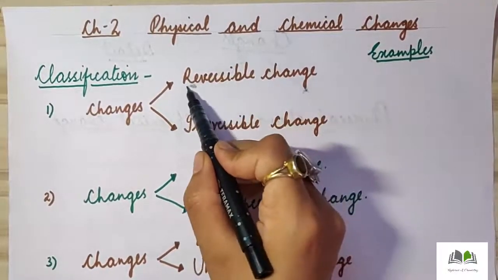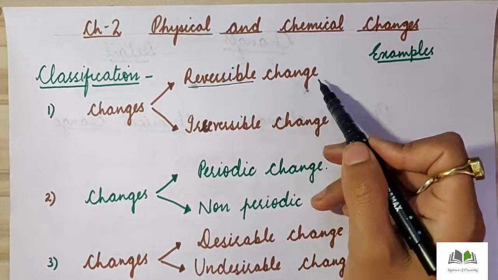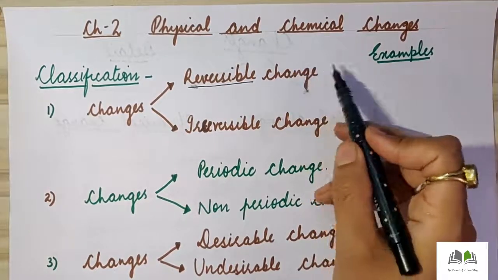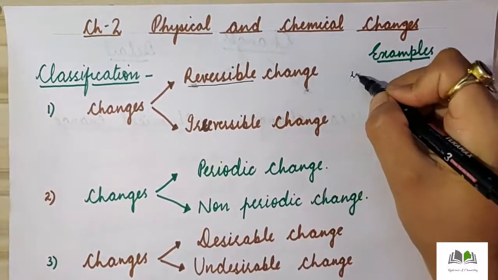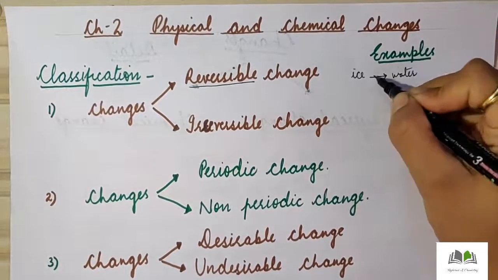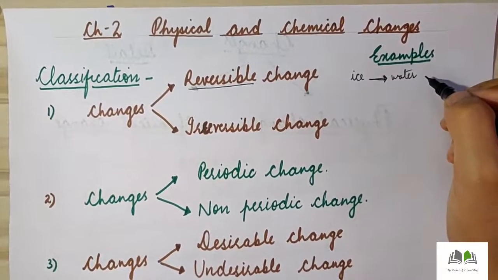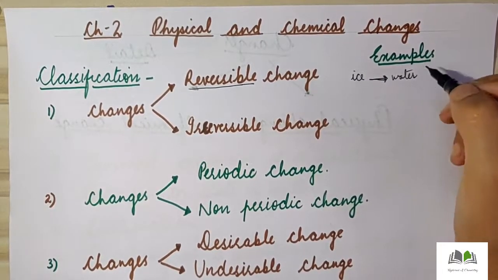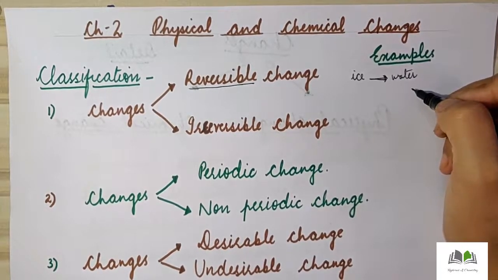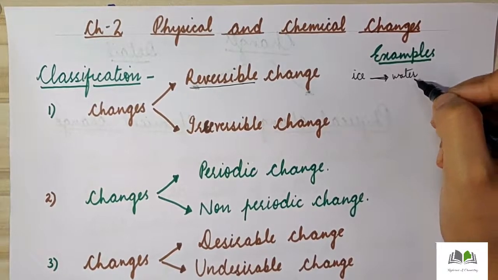Reversible, as the name suggests, reversible changes are those changes which can be reversed back by reversing the conditions. By changing the conditions, that change can be reversed back. For example, if we have ice and we want to change this ice into water, what will we do? We will take this ice out of the fridge and keep it on the table. Slowly, by getting temperature from the atmosphere, this ice will change into water. Now again, if I want to do another magic, I want to change this water into ice.